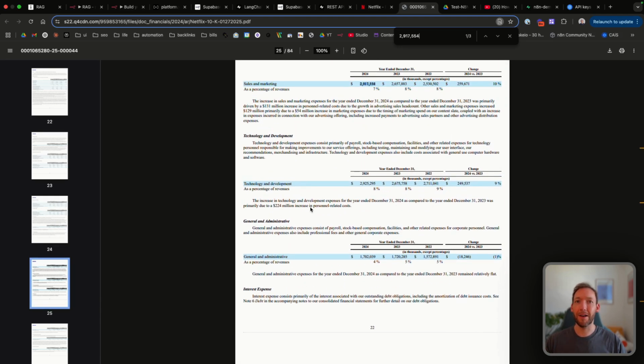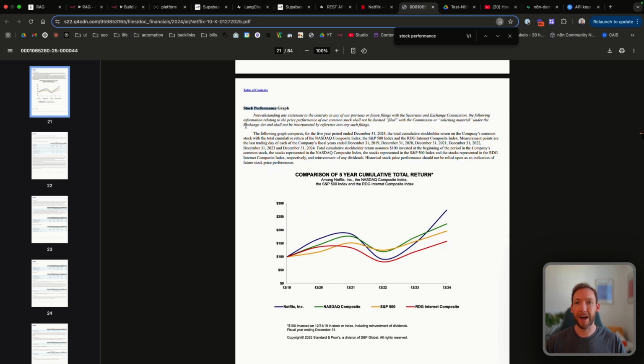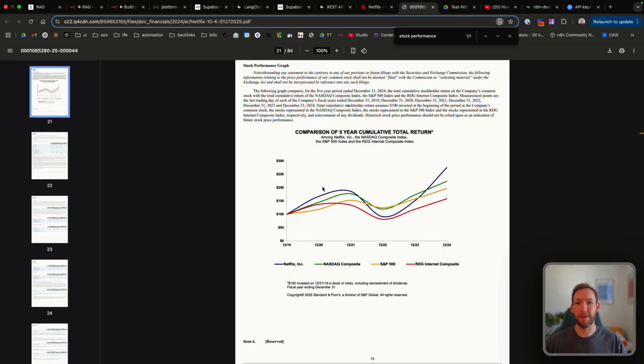Now we're lucky that this PDF has all text values, and the way I know that is because I can highlight this row. If we're searching for something that's embedded in a table that's an image or a graph, then we're not going to be able to find it because it's not going to be able to extract the data correctly. So for something like this, a stock performance graph, we have some of the results in here, the comparison, but actually we won't be able to extract any information from the chart itself because this is an image, not text.